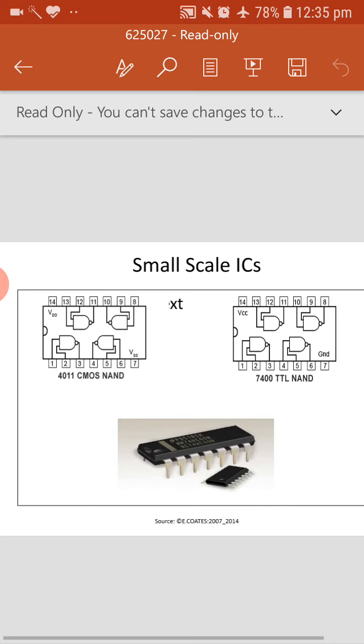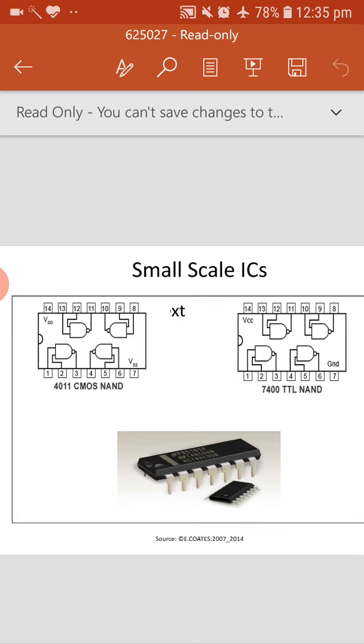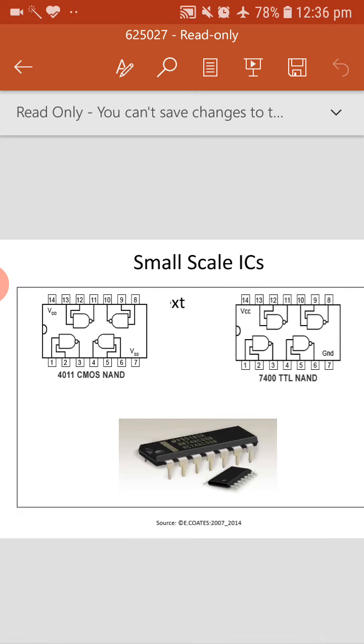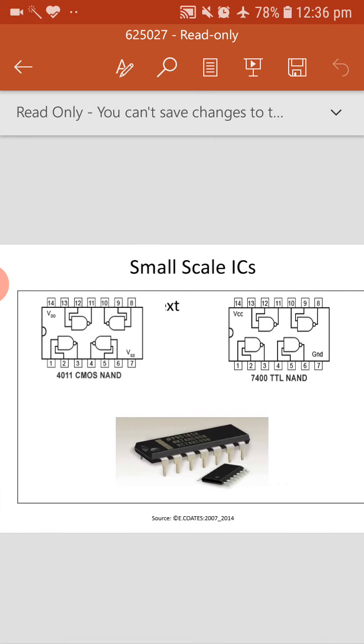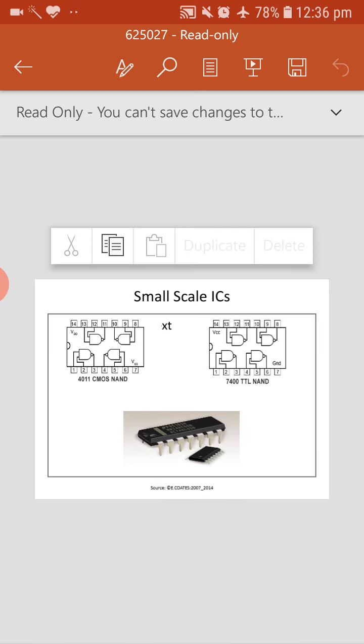Okay, so IC means integrated circuit. What have they integrated? They have integrated the gates here. So 4 gates they have integrated. Similarly, we have seen the dual inline package, and one more, the small IC that we are seeing in the PPT, that is one more package, which we call SOIC. Okay, so SO, small outline integrated circuit. So that package is different. So this is how the integrated circuits look. And the next,